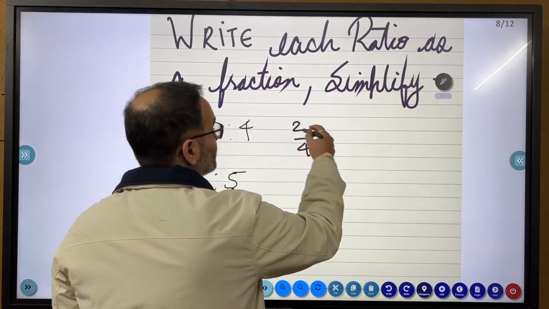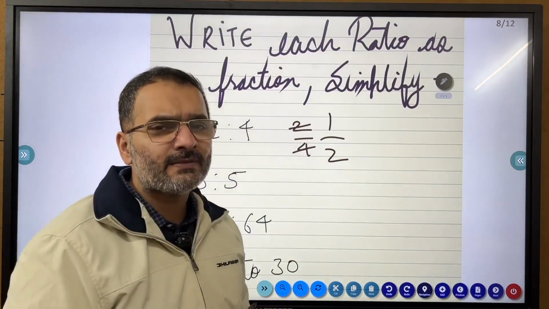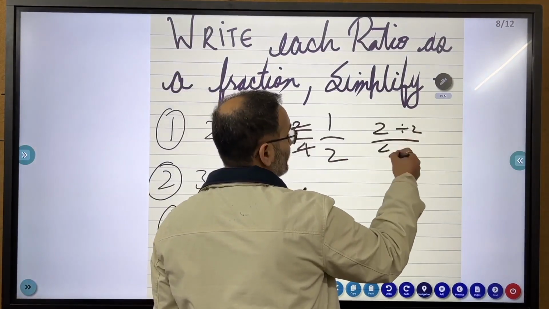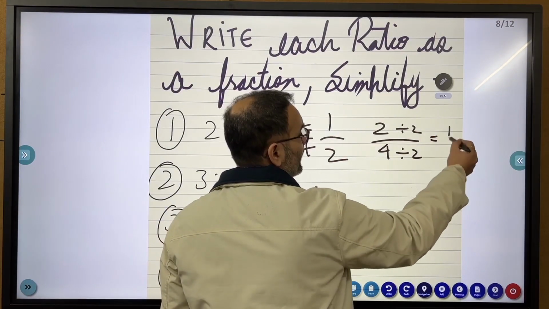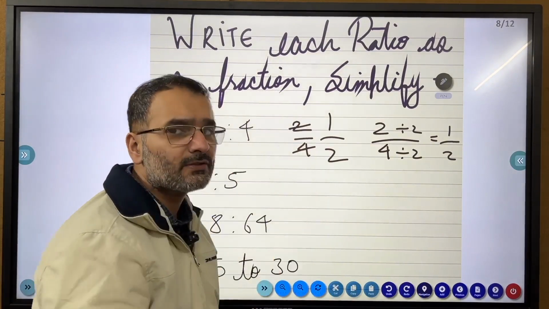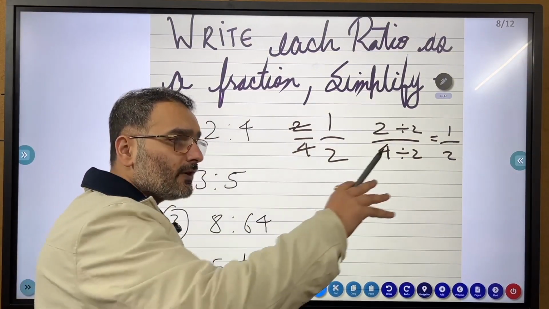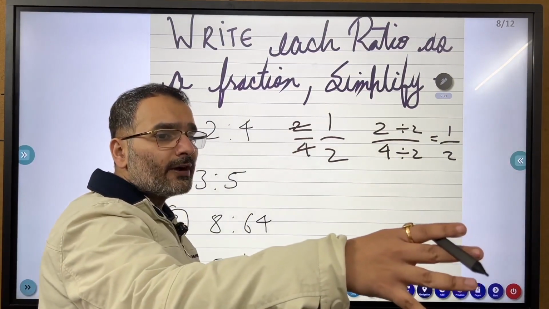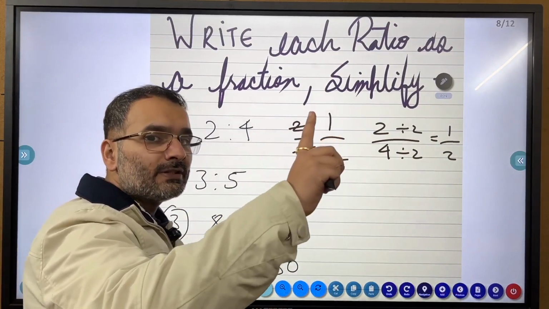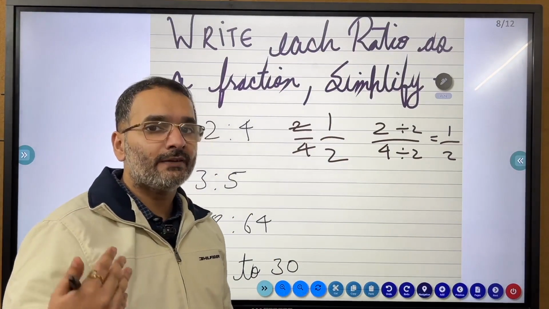First, 2/4. For those who didn't understand what I did, I just divided by 2. 2 divided by 2, 4 divided by 2 gives 1 and 2. So 2:4 is equal to 1:2 in its base form. When I say I have 2 constitutions and 4 contract acts, it means for every 1 constitution I have 2 contract acts. That is what ratio really means.